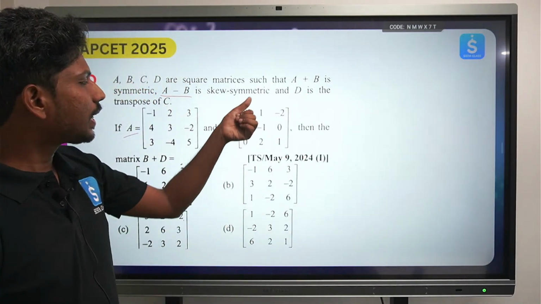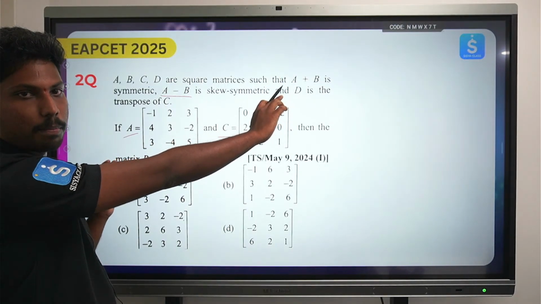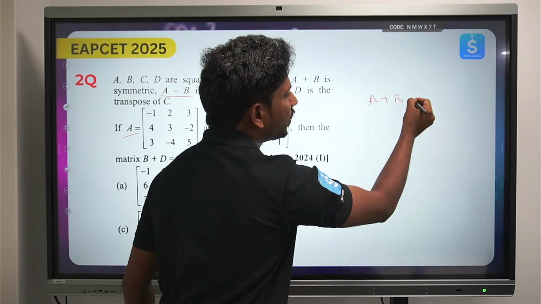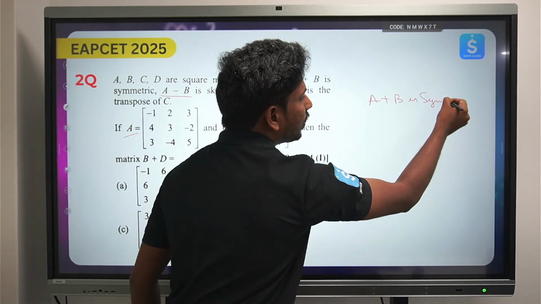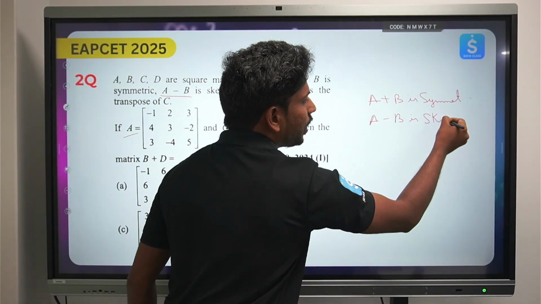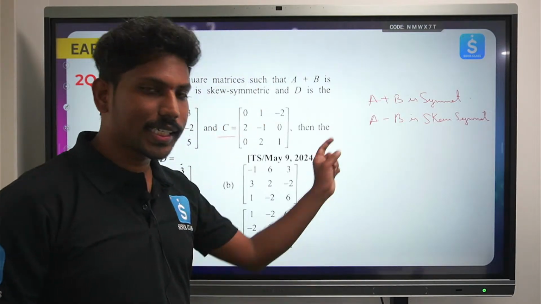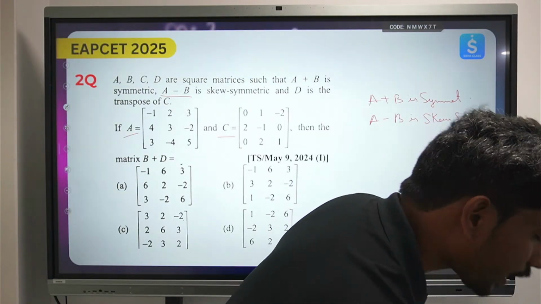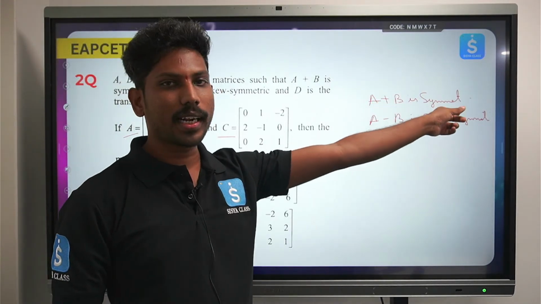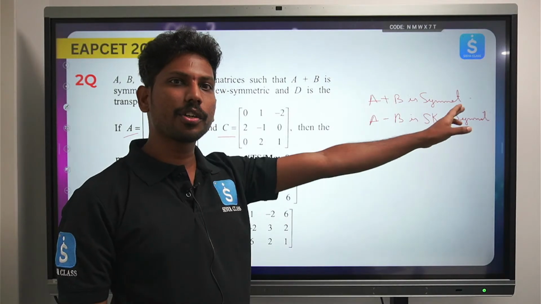Here he has not given any information about B. We have no idea what B is, but he is saying A plus B is symmetric, A plus B is symmetric, and A minus B is also skew symmetric. Have you seen this sort of condition anywhere before, where a sum of two matrices is symmetric and the difference of two matrices is skew symmetric? Did you ever confront this?